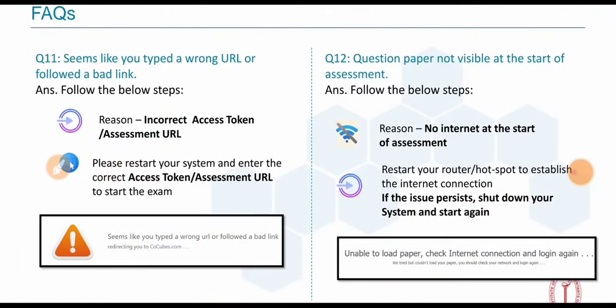Question number 12: the question paper is not visible at the start of the assessment. Follow the steps. Reason: no internet at the start of the examination. Restart your hotspot and establish the connection. Restart your router and hotspot to establish the internet connection. If the issue persists, shut down your system and start again.